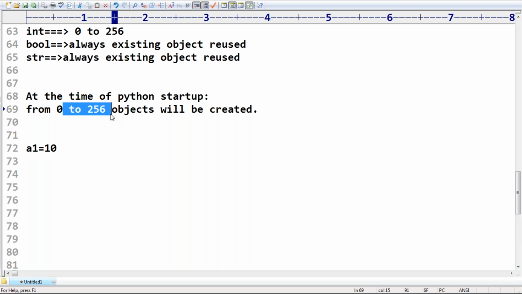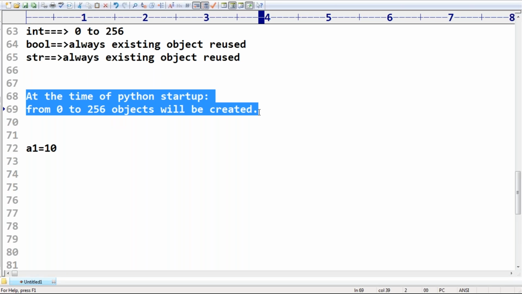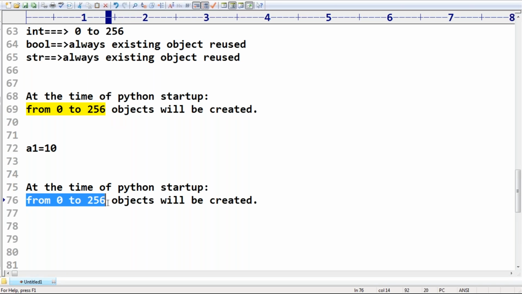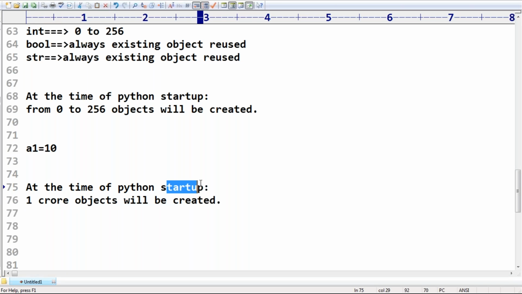Suppose I want to reuse 1 crore objects. At the time of Python startup, how many objects would we need to create? 1 crore objects, because if you want to extend this reusability, 1 crore objects are required. To create 1 crore objects at startup, how much memory is required? How much will performance go down? Even after creating 1 crore objects, how many would you use? You may use 1 or 2 objects. It is a waste or not?